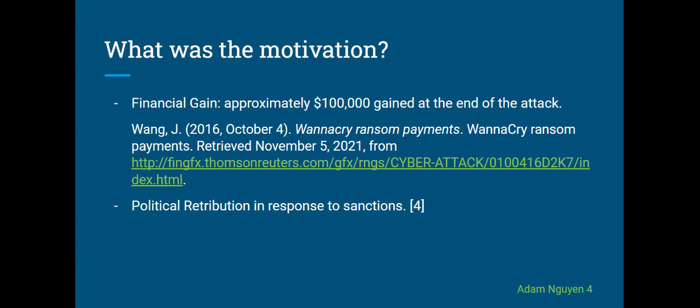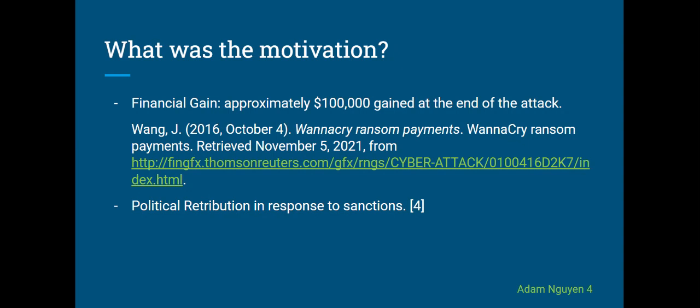So, what was the motivation behind North Korea developing WannaCry? When you see the ransomware, your first instinct is to believe that the motivation was purely monetary, that all the attackers really wanted to accomplish was just to gain money. While attackers did gain a sum of about $100,000 at the time, there might have been some political revenge North Korea wanted to exact on foreign countries.